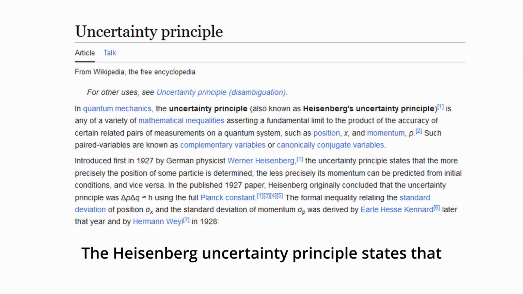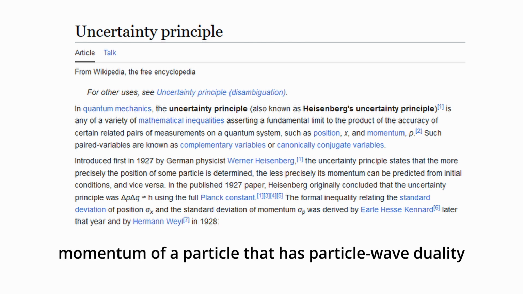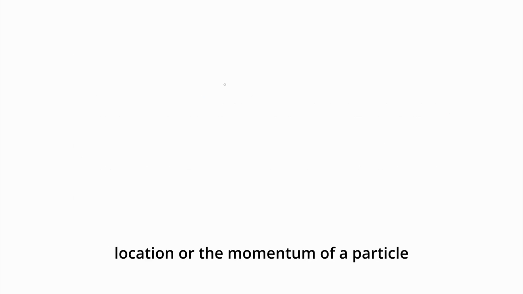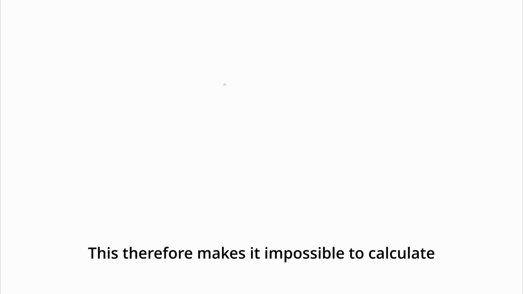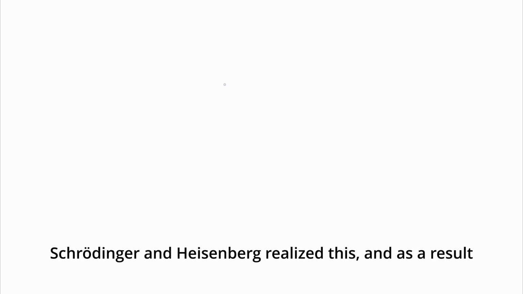The Heisenberg uncertainty principle states that it is impossible to find out the location and momentum of a particle that has particle-wave duality. In other words, we can only precisely calculate the location or momentum of a particle. This therefore makes it impossible to calculate both the location of an electron in an atom and the speed at which it travels. Schrödinger and Heisenberg realized this, and as a result created the electron cloud model of the atom.